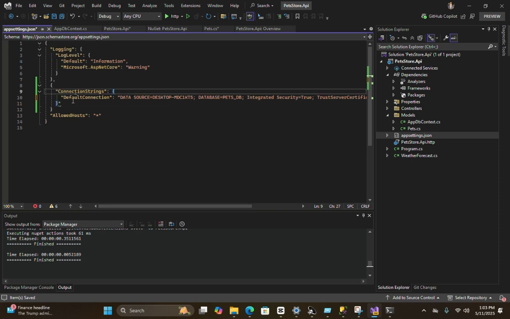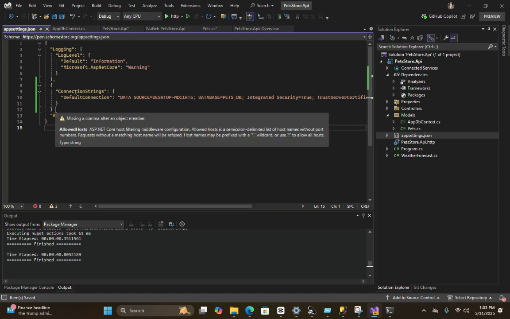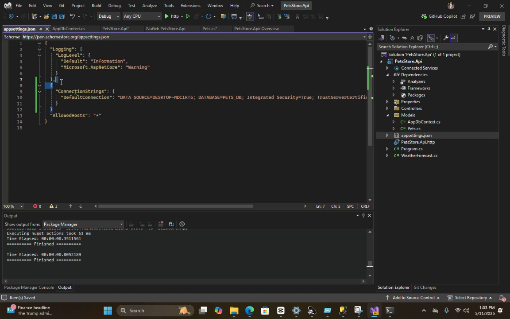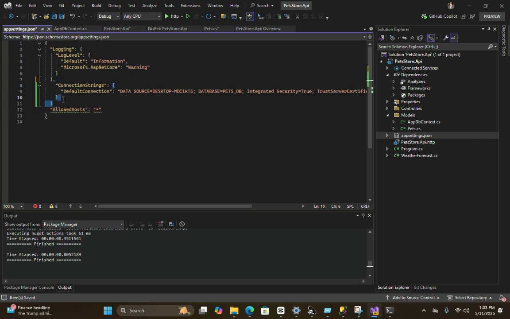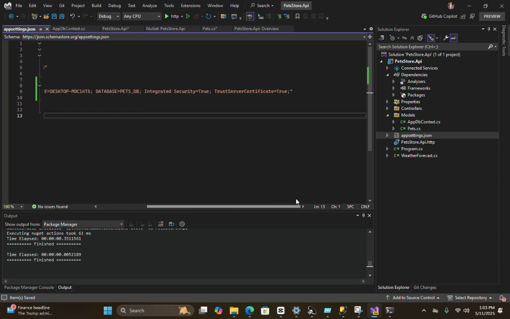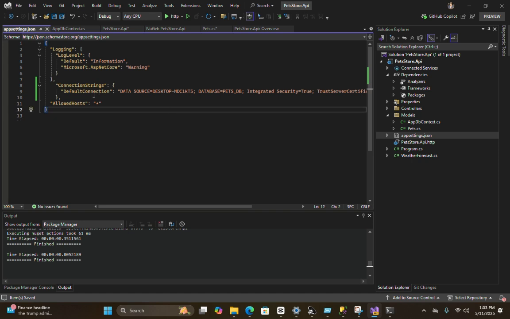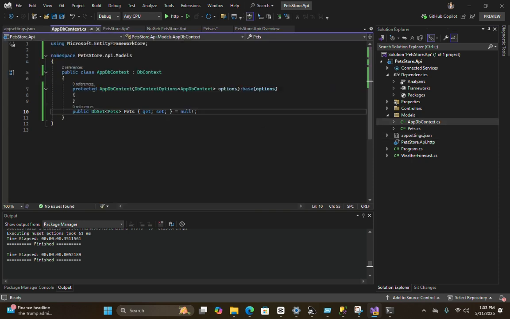All right, now okay, save it. Connection strings. All right, connection strings. I think I don't need this one also. All right. Let's check it out. Now we are good to go. Now we have to pass this connection string of the database to AppDbContext, right? This AppDbContext is our manager. So this manager can forward the connection string to the database context.